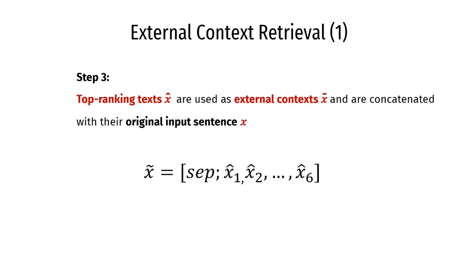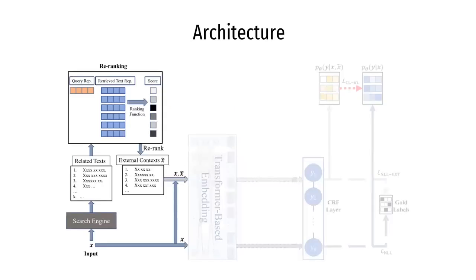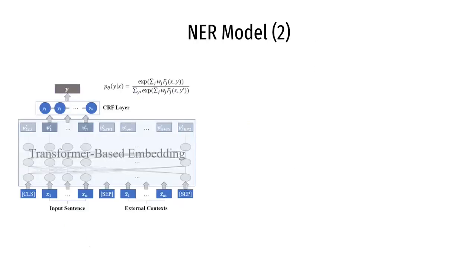For this experiment, we use the top 6 retrieved texts as external contexts, which are combined with the original input sentence. The following diagram shows the architecture of the entire external context retrieval process. The second main component in the architecture is the NER model. Although external contexts are helpful to various domains, they may not be desirable in time-critical situations.